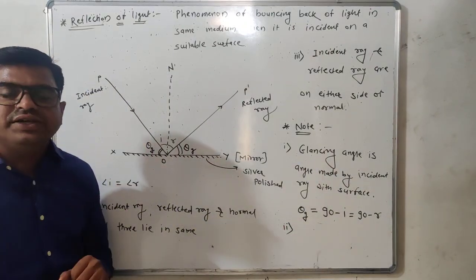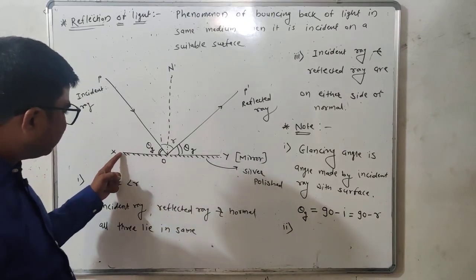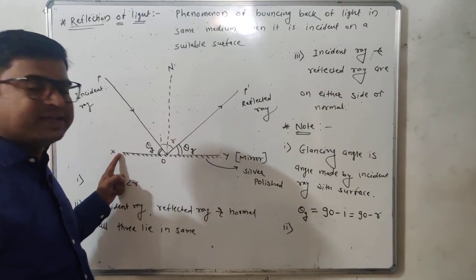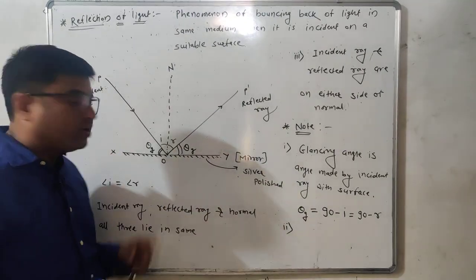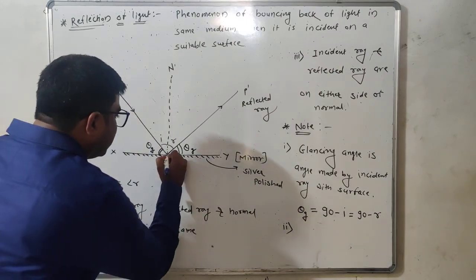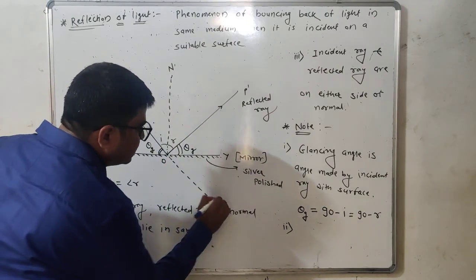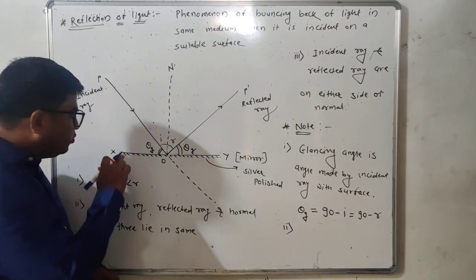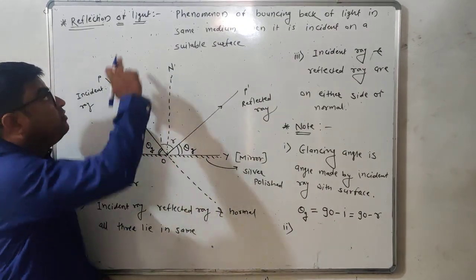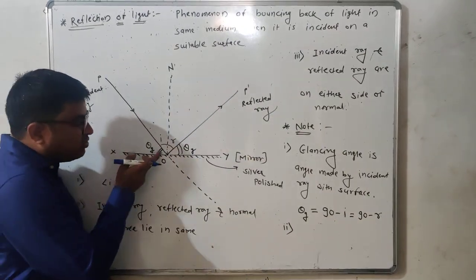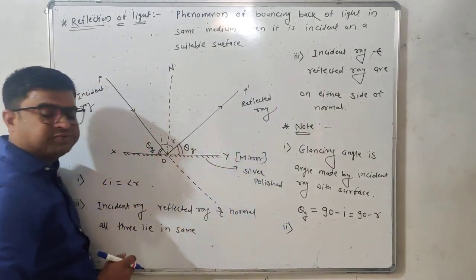Now second point. As you can see here, if the reflecting surface is absent, this incident ray will travel along this dotted path, but due to the presence of the reflecting surface, reflection of light takes place and it will move along path OP dash.